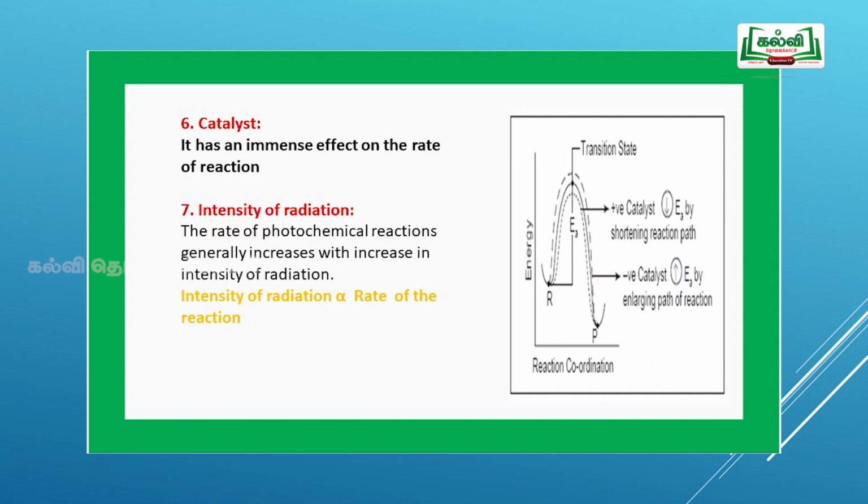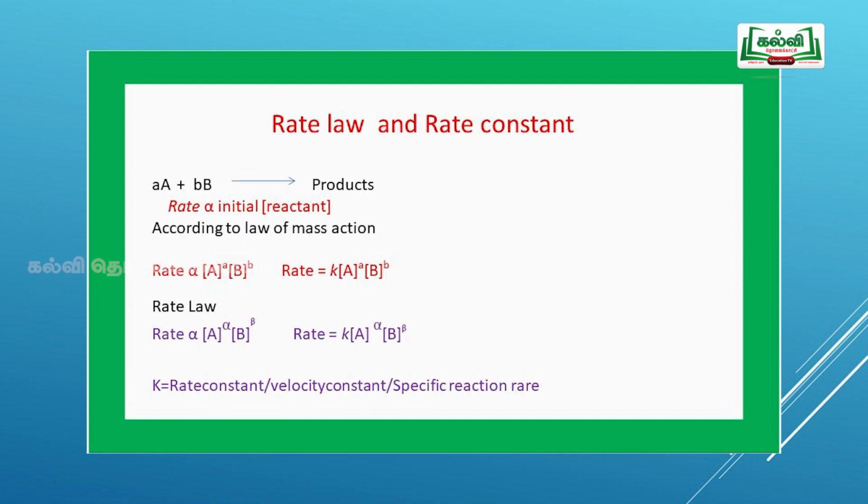Catalyst. The catalyst plays an immense role. If it is a positive catalyst, the rate will be increased. If it is a negative catalyst, the rate will be decreased. Intensity of the radiation: in a general photochemical reaction, the intensity of the radiation is directly proportional to the rate of the reaction. Next, we shall move towards rate law.